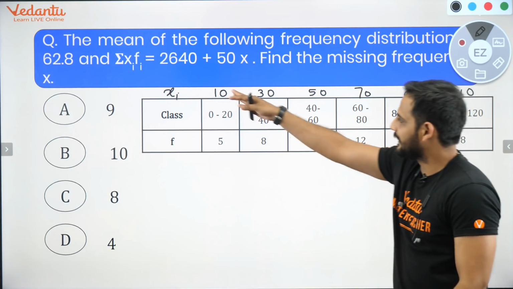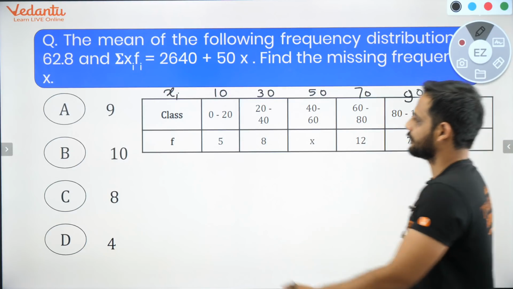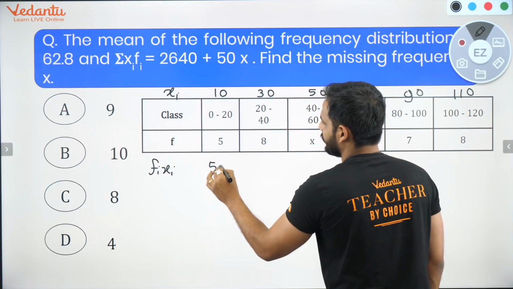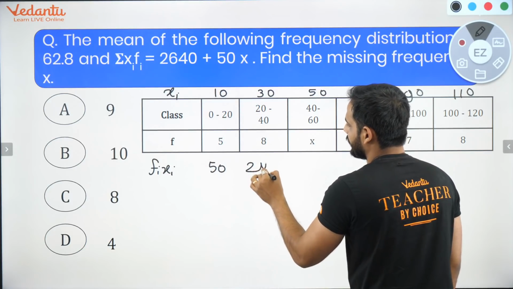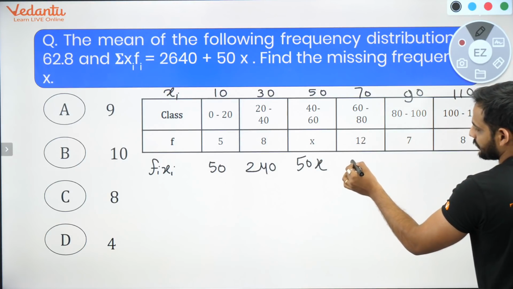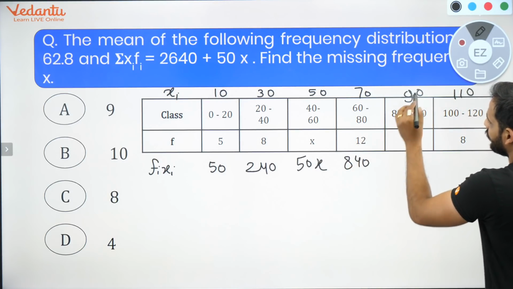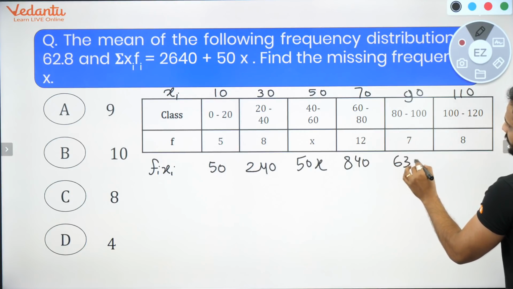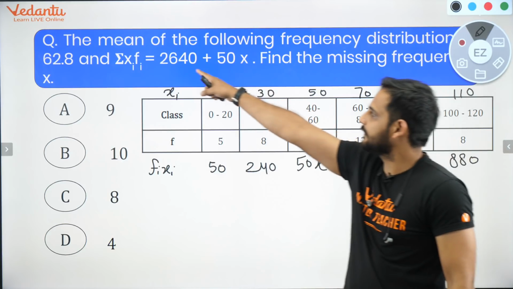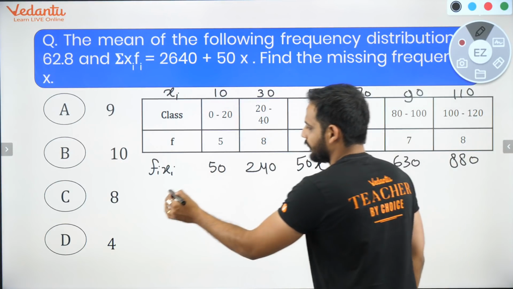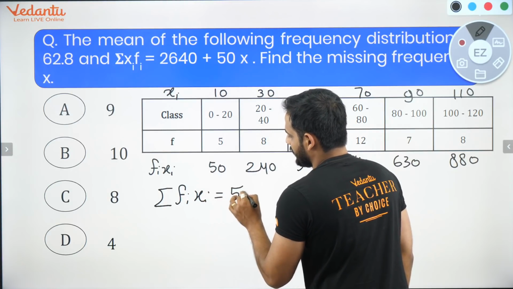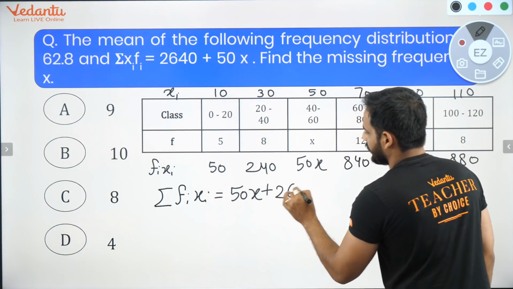Correct? So if you multiply them and find the summation of fi xi, you'll be getting 10 into 5 is 50, 30 into 8 is 240, 50 into x is 50x, 70 into 12 is 840, 630 and here 880. If you add all of them, you will be getting 2640 plus 50x. So they have already given that summation of fi xi is equal to 50x plus 2640.